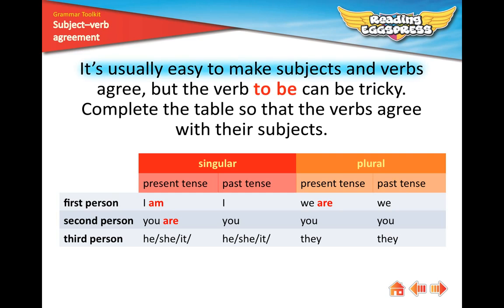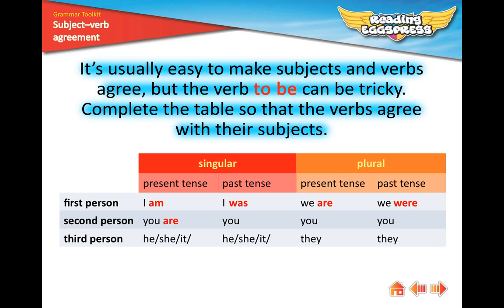It's usually easy to make subjects and verbs agree, but the verb to be can be tricky. Complete the table so that the verbs agree with their subjects. So we have first person singular present tense, I am. First person singular past tense, I was. First person plural present tense is filled in already, it is we are. First person plural past tense, we were.